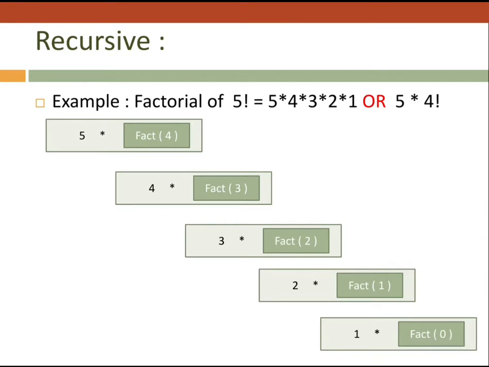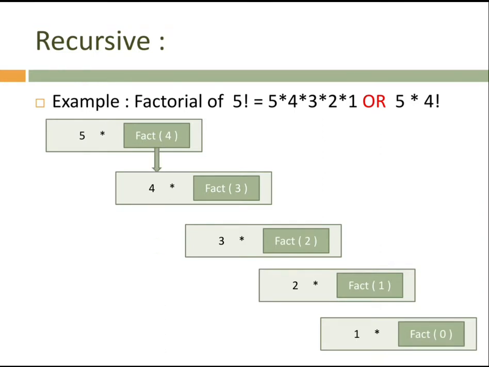And then see what happened. It is going to call the same manner again. We can write 4 into fact of 3. Then the same, we are calling it and writing it: 4 into fact of 3. And for fact of 3, what can we write? 3 into fact of 2. And for fact of 2, we can write 2 into fact of 1.